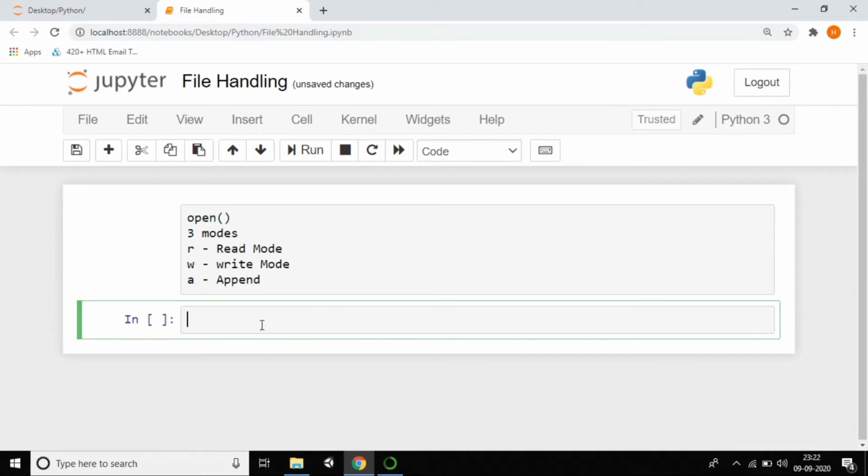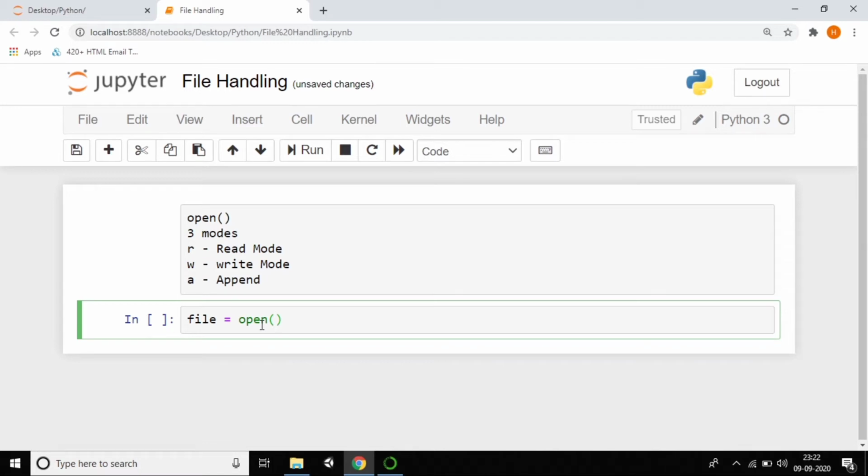Now I want to perform small operations here. First of all, I want to open the file. I'm creating a variable called file. I want to open the file by using the open method. So just open the file.